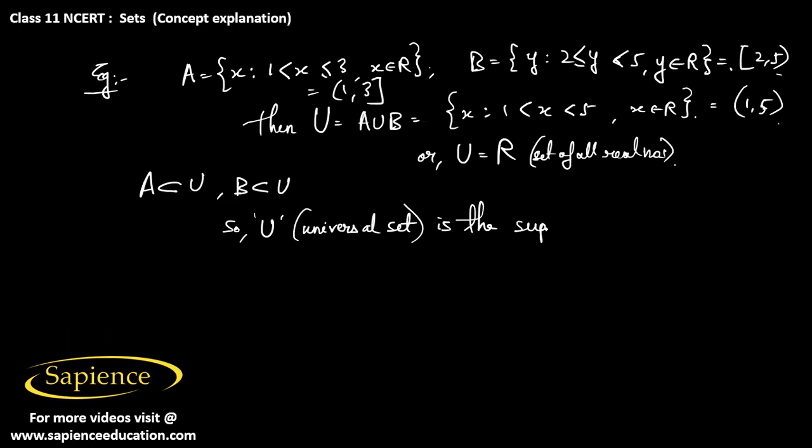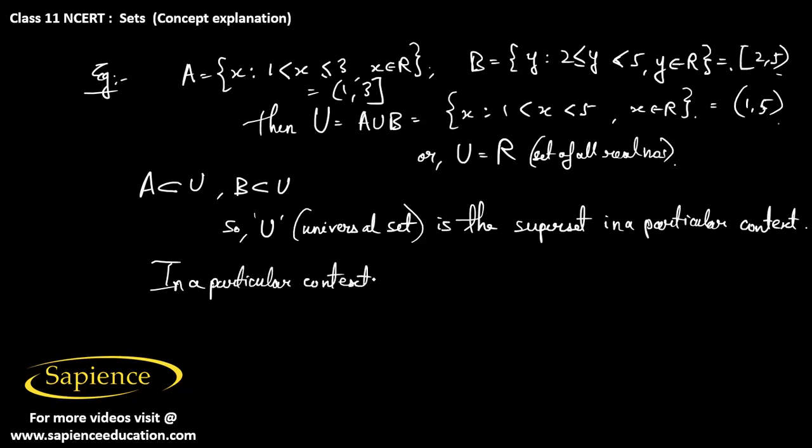So the universal set is a superset in a particular context. Or we can say that the given sets are subsets of the universal set. So it means we can say that in a particular context, all the given sets are subsets of the universal set.